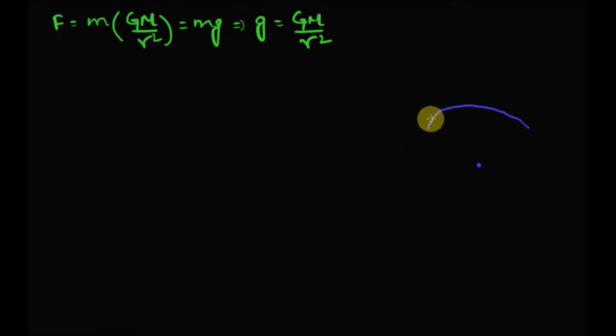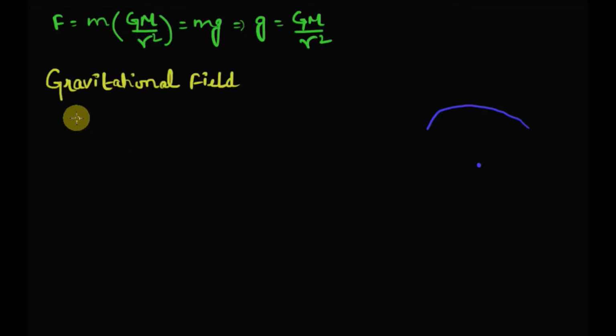No. The reason is that this acceleration due to gravity g behaves differently when an object is outside the earth than when the object is inside the earth. So this equation is valid when the object is outside the earth. Now we'll understand how g will behave when an object is placed inside the earth.